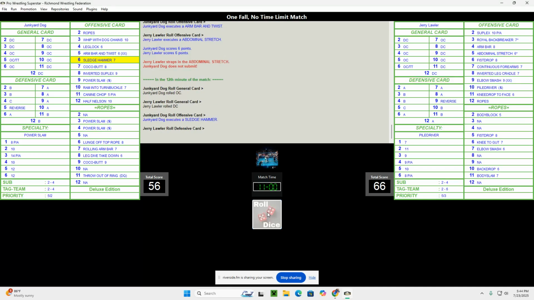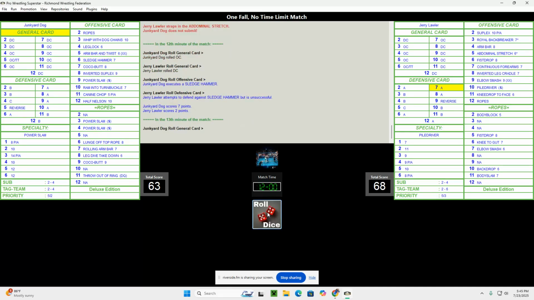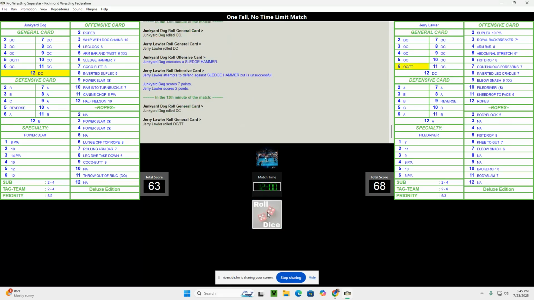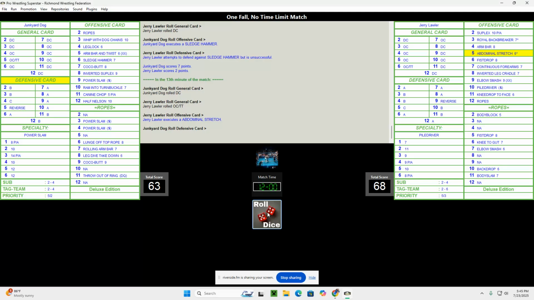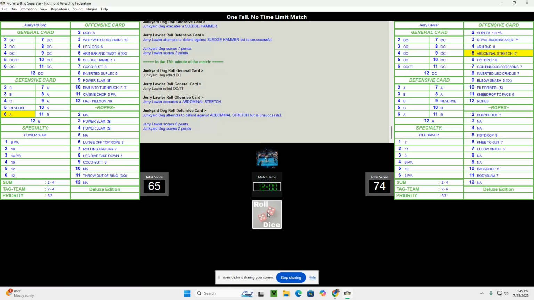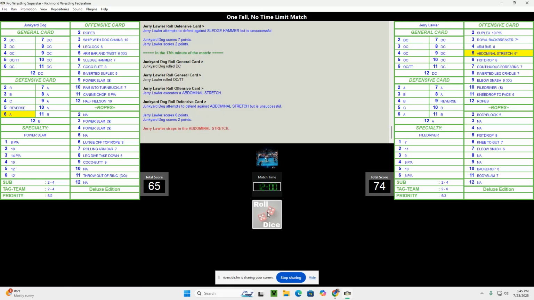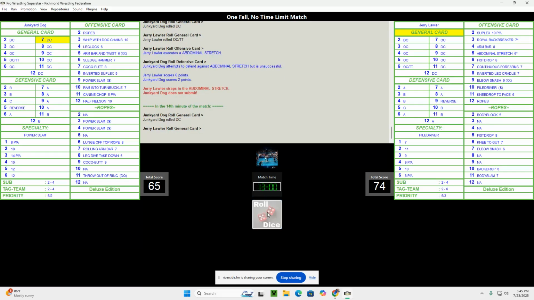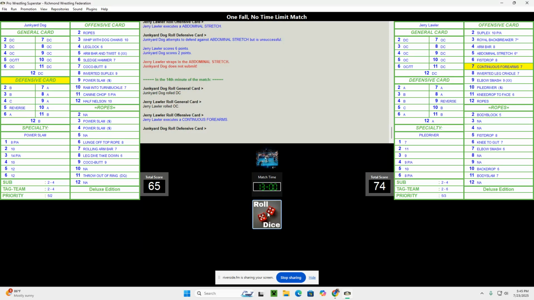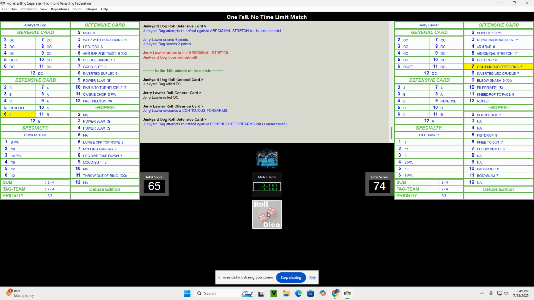All right, Junkyard Dog going for his sledgehammer. He scores big there. It's a fairly even match right now as we go into the 12th minute. It's going for another abdominal stretch by Jerry Lawler. Not submitting again. He is holding tough to those submission moves.